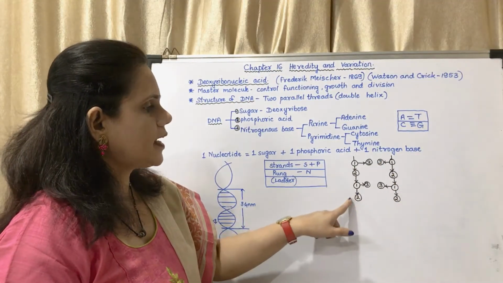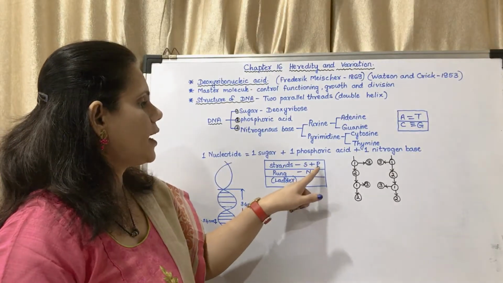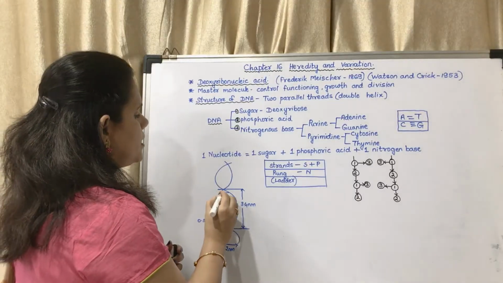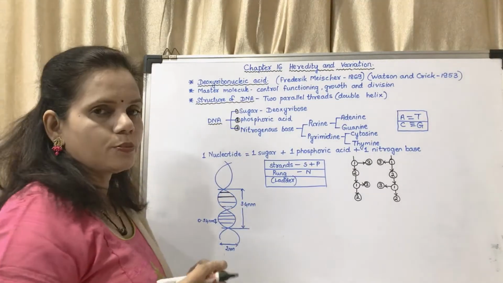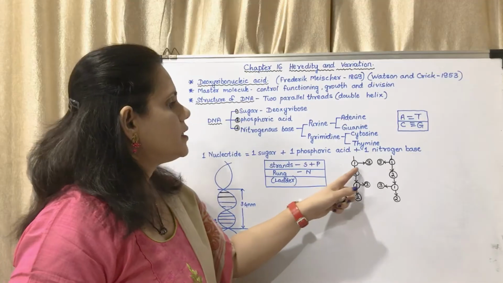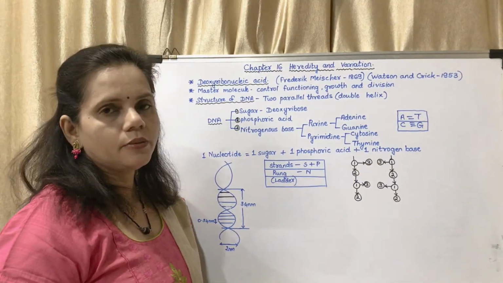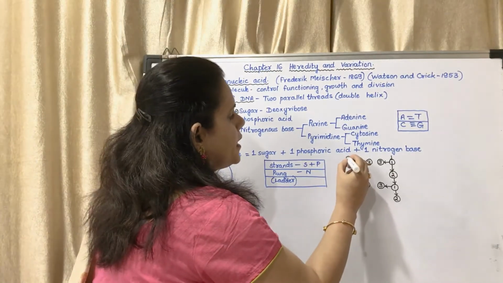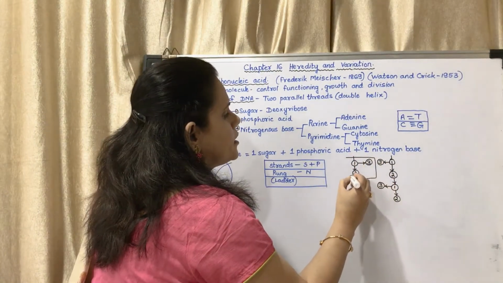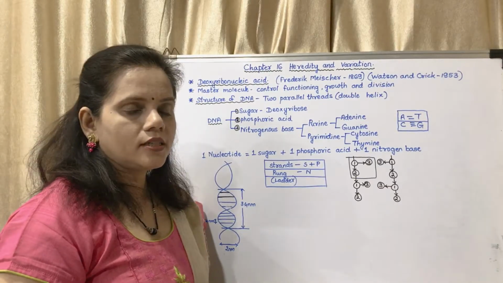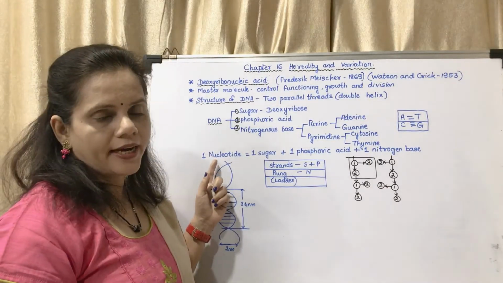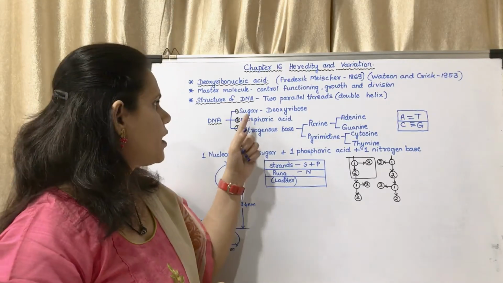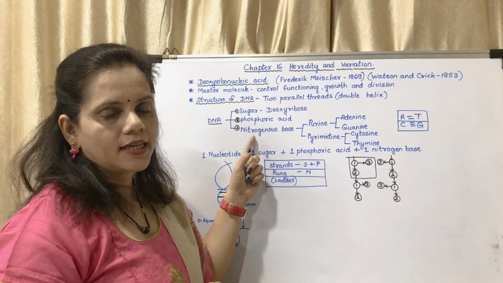Now the strands are made up of sugar and phosphate, and the ladders, these are the ladders, they are said to be rungs in a rail. They are made up of nitrogen bases. The ladder is made up of nitrogen bases. So this makes a nucleotide. This is one unit. What is one unit?